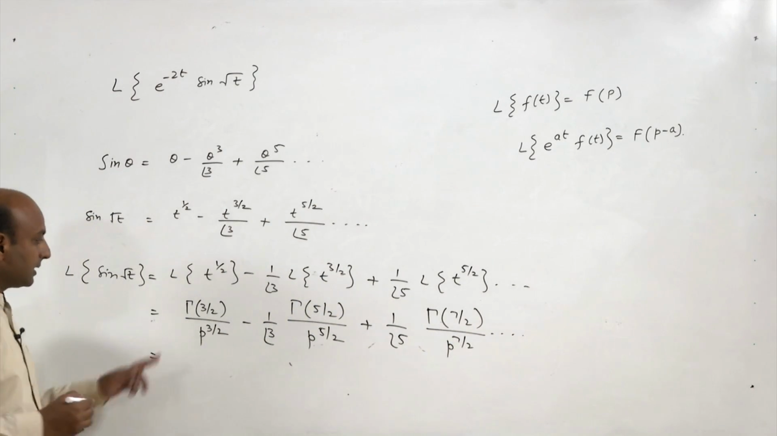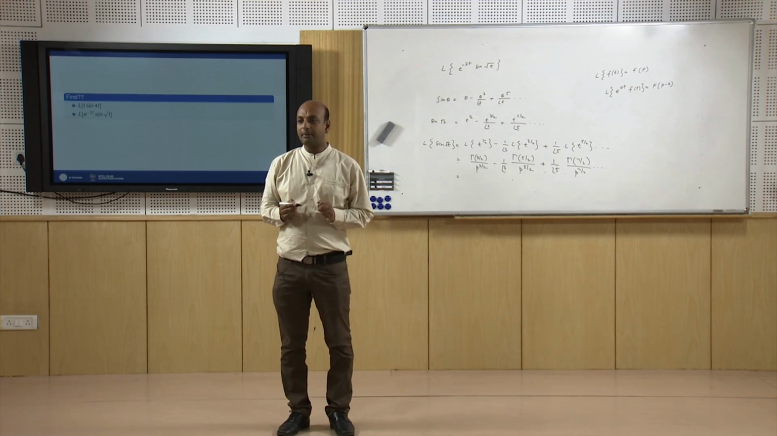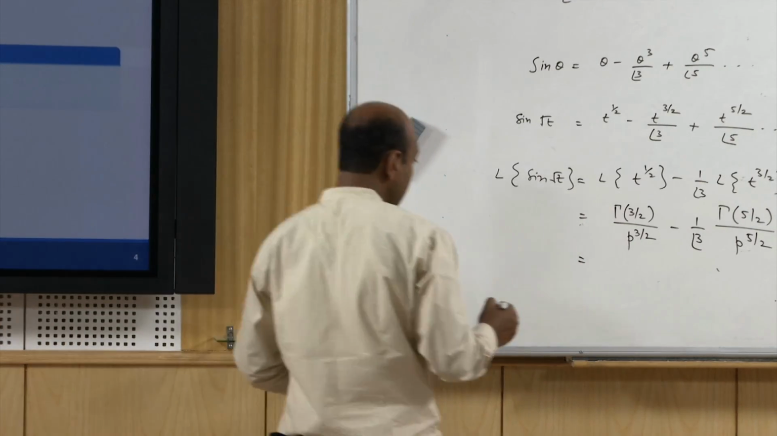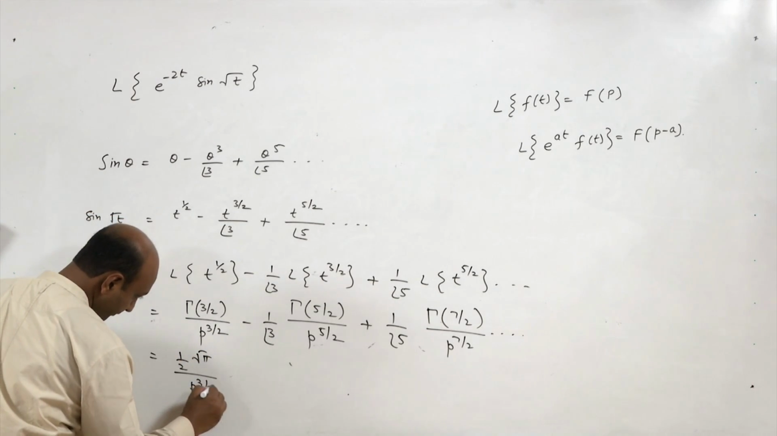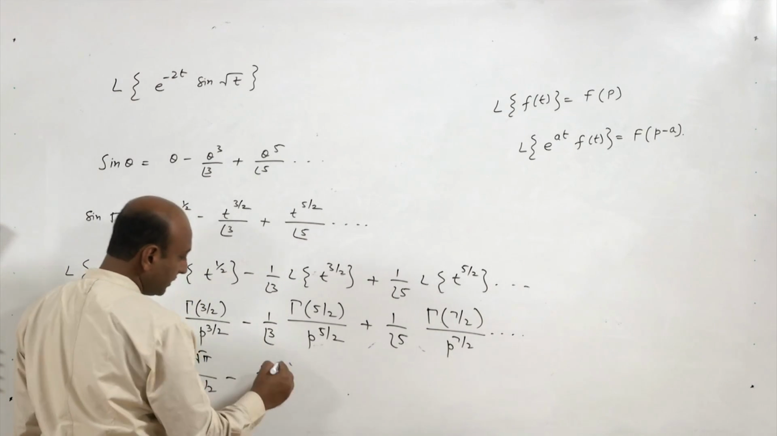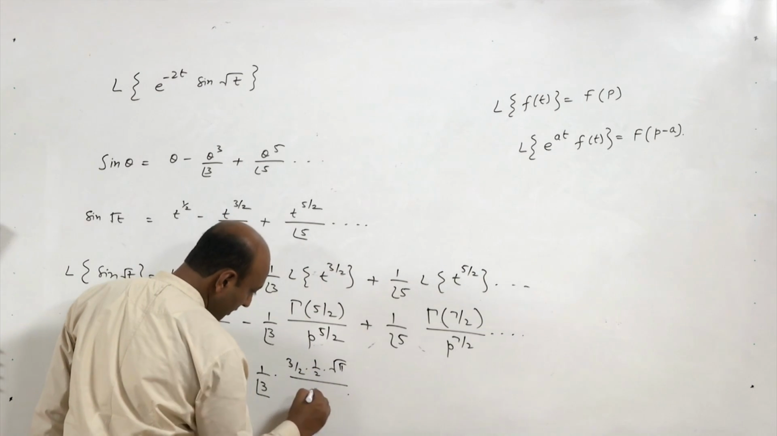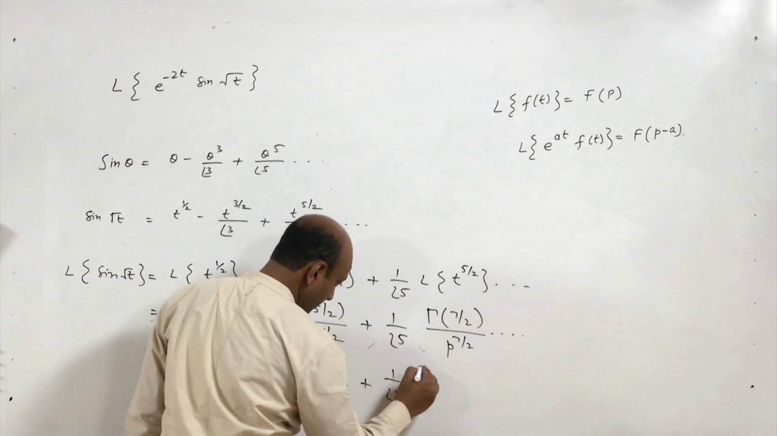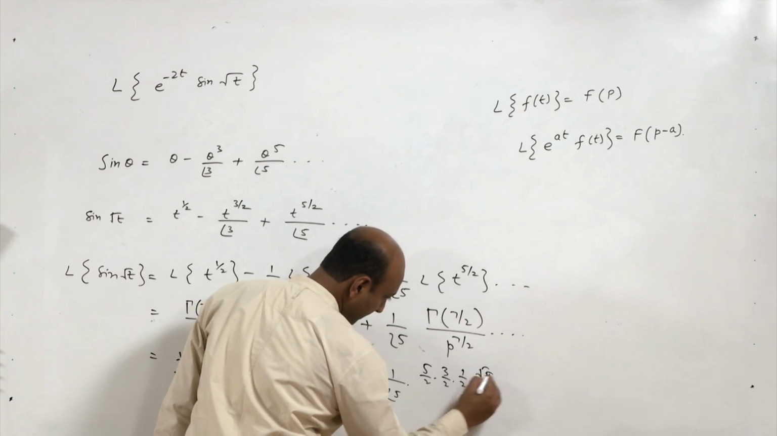So this is gamma 3 by 2 because gamma n plus 1 is n gamma n. So gamma 3 by 2 will be half gamma half, and gamma half is under root pi. So it is 1 by 2 under root pi over p to the power 3 by 2 minus 1 by factorial 3, it is nothing but 3 by 2 into 1 by 2 under root pi, again by the property of gamma function, over p to the power 5 by 2 plus 1 by factorial 5, it is 5 by 2 into 3 by 2 into 1 by 2 under root pi over p to the power 7 by 2.